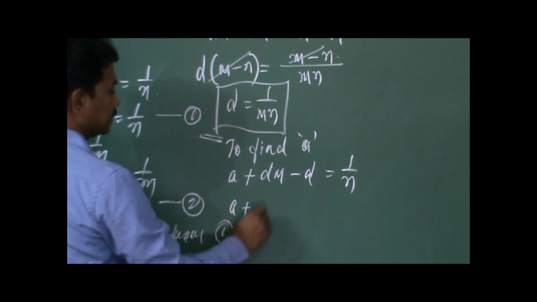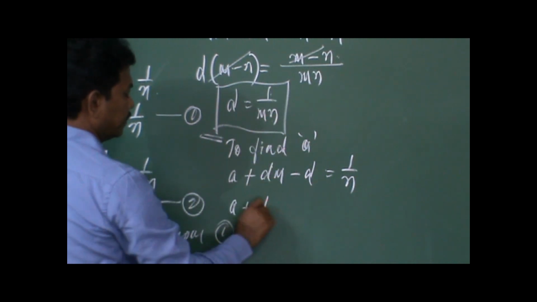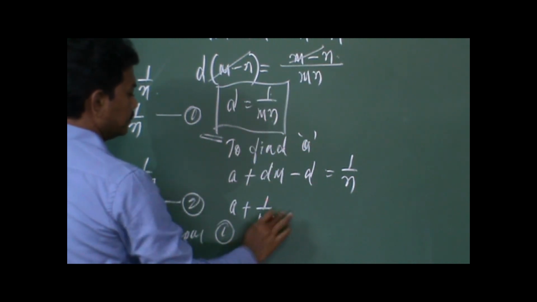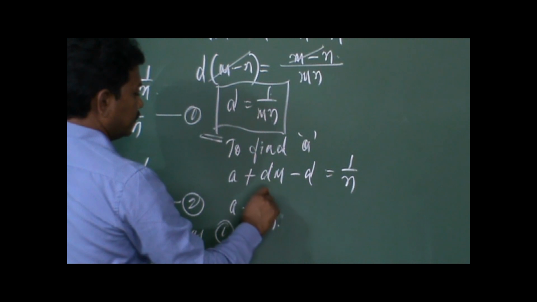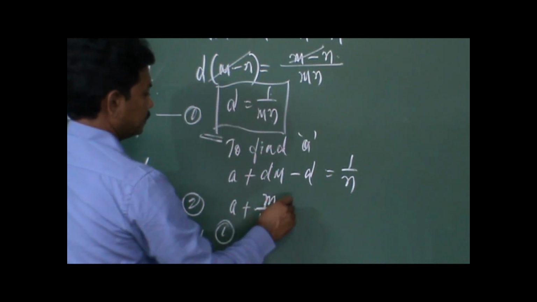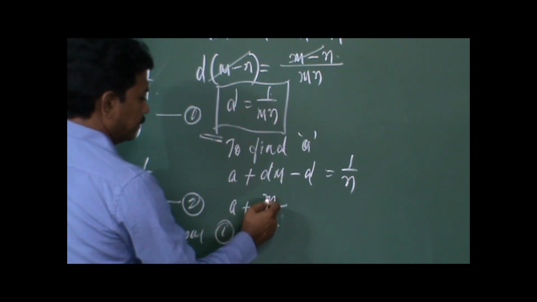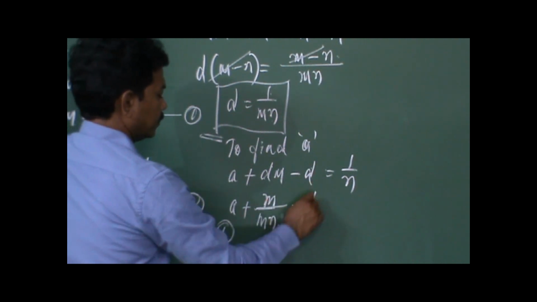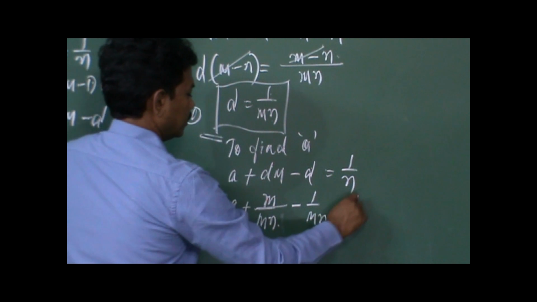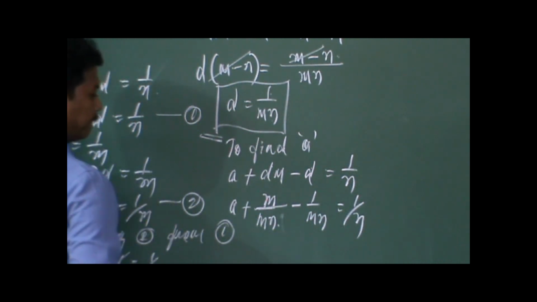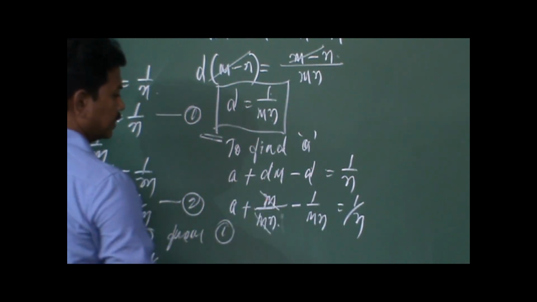So a plus d, which stands for 1 by mn, into m. D is 1 by mn, m is in the numerator, minus 1 by mn is equal to 1 by n. So here m and m get cancelled.